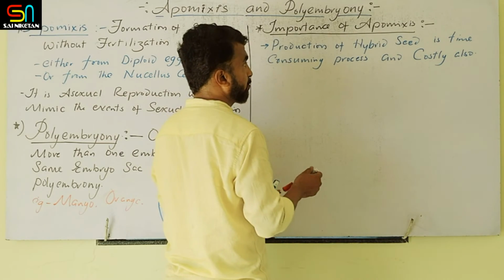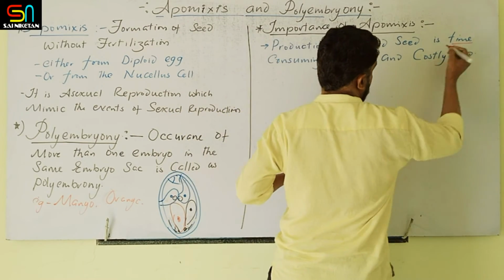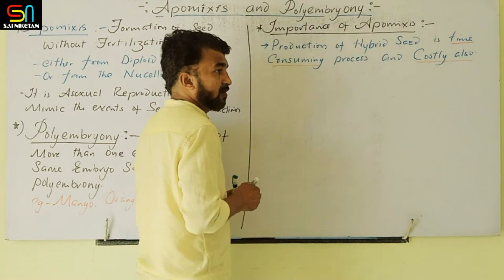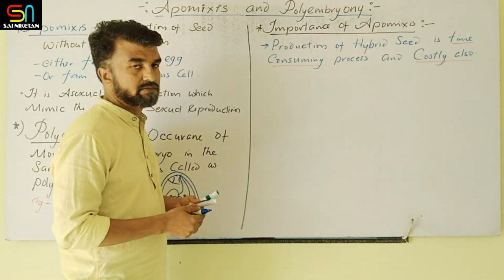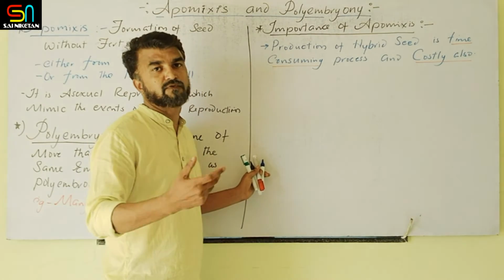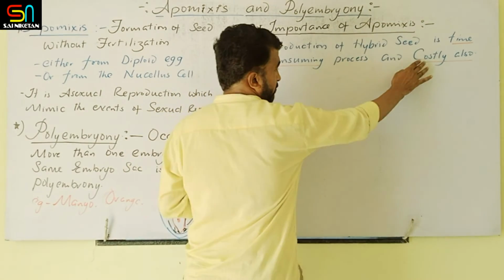The production of hybrid seed is time consuming and very costly. That's why, if you want to purchase hybrid seed, farmers have to pay a heavy amount for it. So it is a costly process.